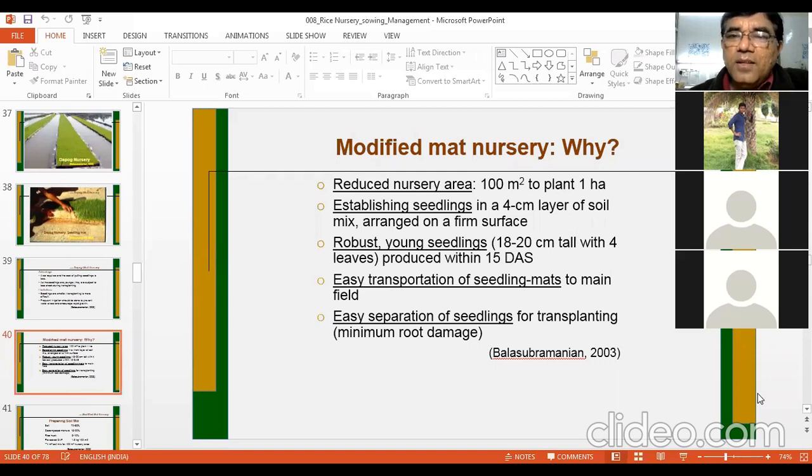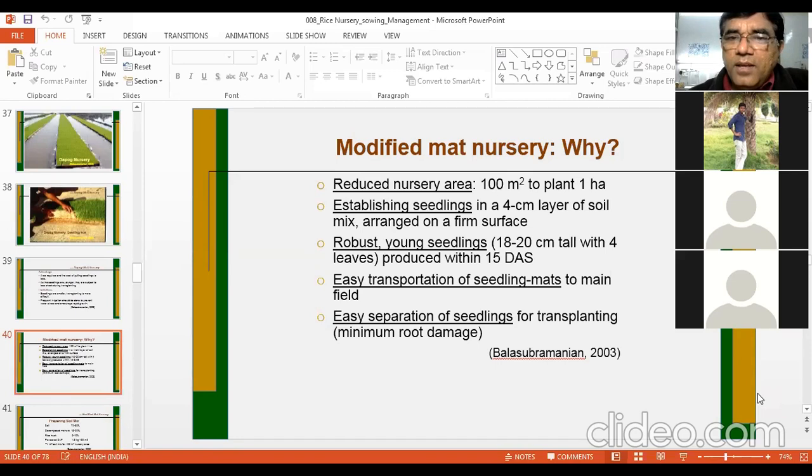So here you have a floor, a surface. On that surface, you need to spread the polythene to detach the contact with the pakka floor or nursery bed. You need a polythene sheet, and then you prepare a soil mixture, and that soil mixture is put on the polythene, and then you prepare the nursery. So let us see how this modified mat nursery is prepared.